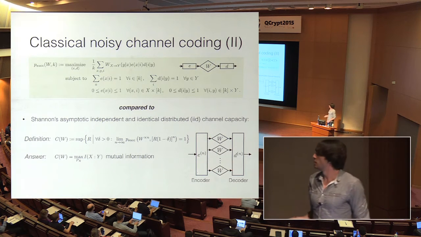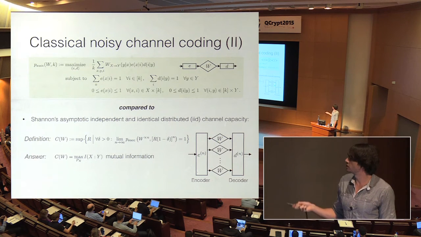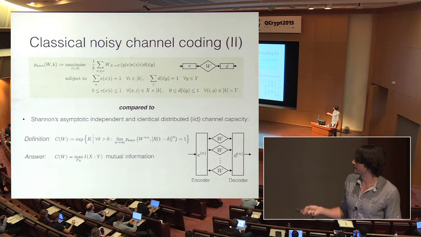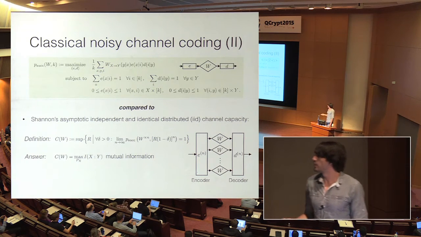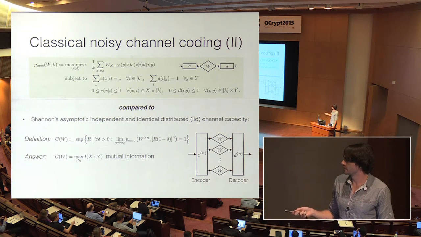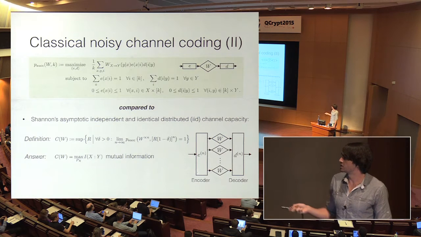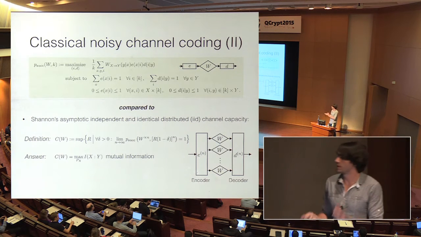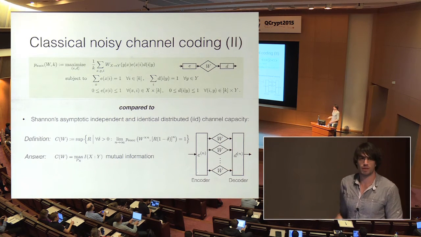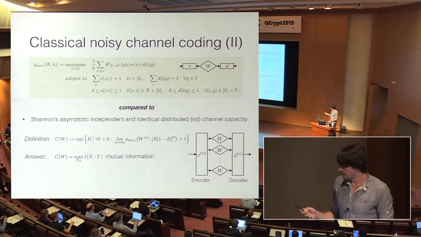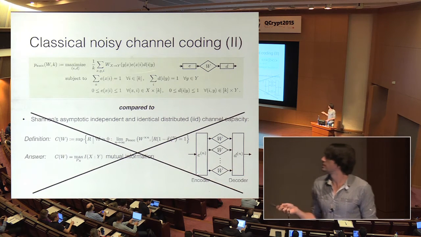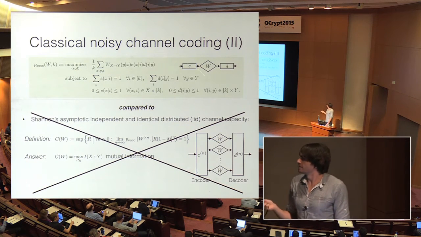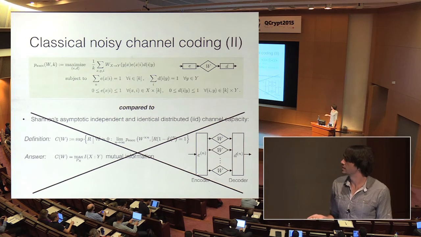In Shannon information theory, one usually has many instances of a channel available, and one does some big encoder that acts on all instances simultaneously, and same thing for the decoder. And then one is interested in the maximal rate, the asymptotic maximal rate, such that the transmission succeeds with probability 1, okay? And this is what is called the channel capacity, and as Shannon has shown, it's given by the mutual information between the channel input and channel output. But I'm not interested in that, we're really interested in this one-shot setup. And if you think about cryptography, we're usually also interested in this one-shot channel setup.